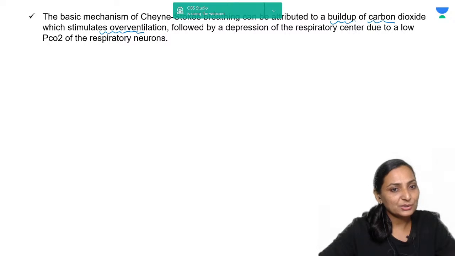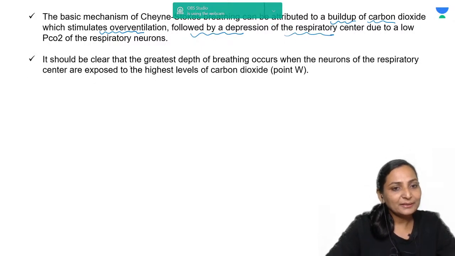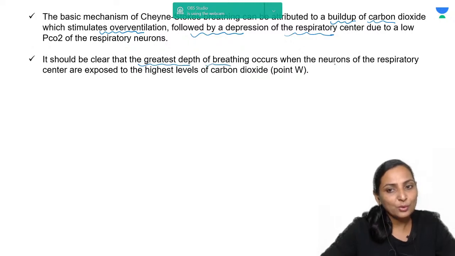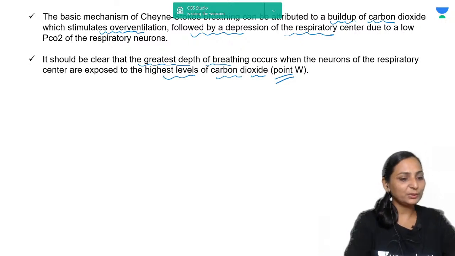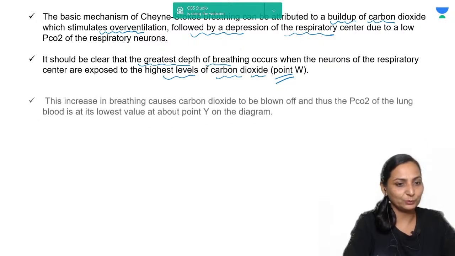Because of overventilation, you know there's going to be carbon dioxide washout and a depression of the respiratory center, right? Now it should be clear that the greatest depth of breathing will occur when the neurons of the respiratory centers are exposed to the highest level of carbon dioxide, that is the point W. So the depth of breathing is going to be maximum at that point where the respiratory centers are exposed to the highest level of carbon dioxide, which is shown in the diagram as point W.